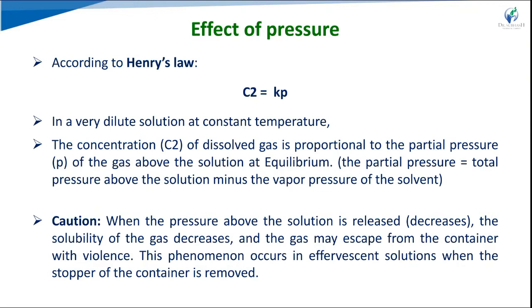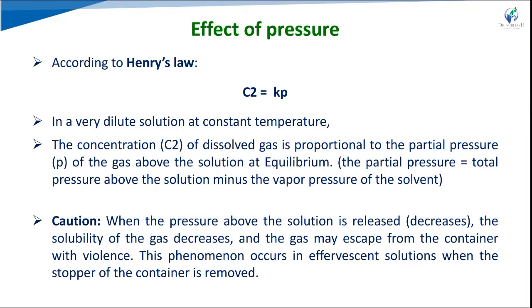The effect of pressure on the solubility of gas is explained by Henry's law. Henry's law states that in a very dilute solution at constant temperature, the solubility of gas in liquid is directly proportional to the partial pressure of that gas above the surface of the solution.